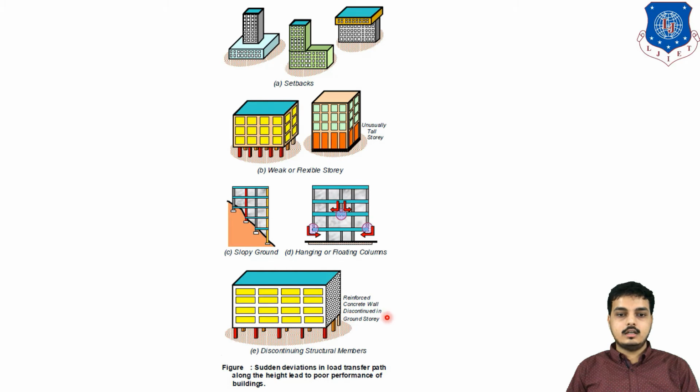A reinforced concrete wall is discontinued in the ground story. Obviously, there is a shear wall over here, and there is no shear wall at the ground story, so there will be no good transfer of load to the ground. There will be a major disaster over here, because the upper shear wall will perform well, but where it transfers its load, there is a chance of great damage at that particular point. Sudden deviation in the load transfer path along the height leads to poor performance of the building. As I said, if a vertical irregularity is there, then there will be poor performance.